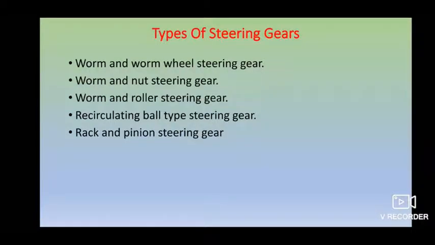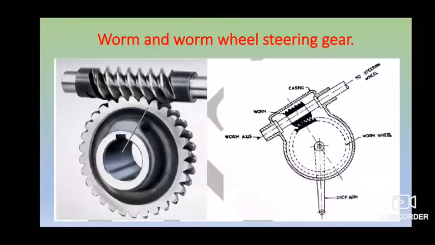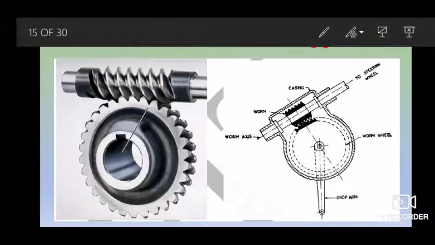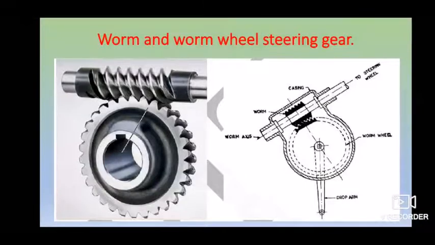First we'll start with the worm and worm wheel steering gearbox. This is the figure for the worm and worm wheel type. In this steering box there is a worm at the bottom end of your steering, and this worm meshes with the wheel in the steering gear housing. When you turn your steering wheel, the steering column revolves and this wheel rotates along with it.